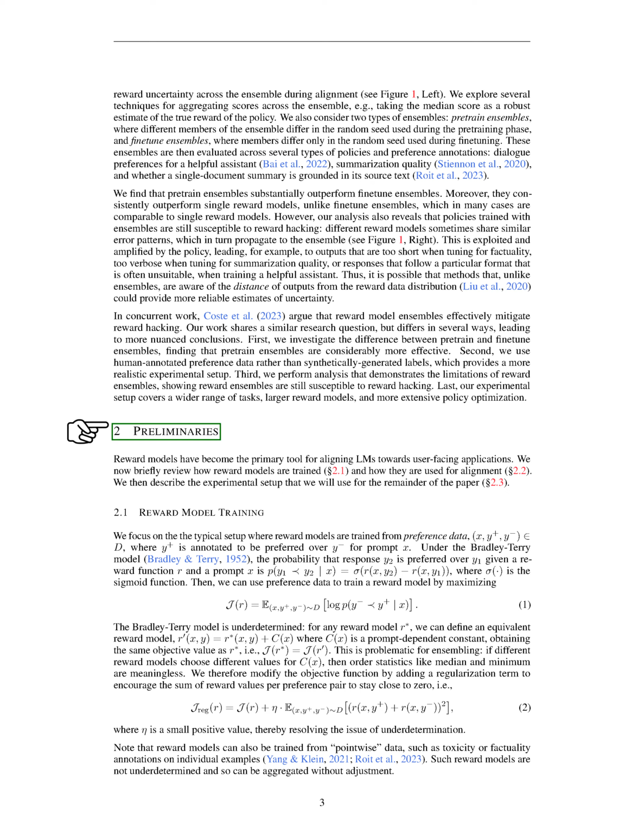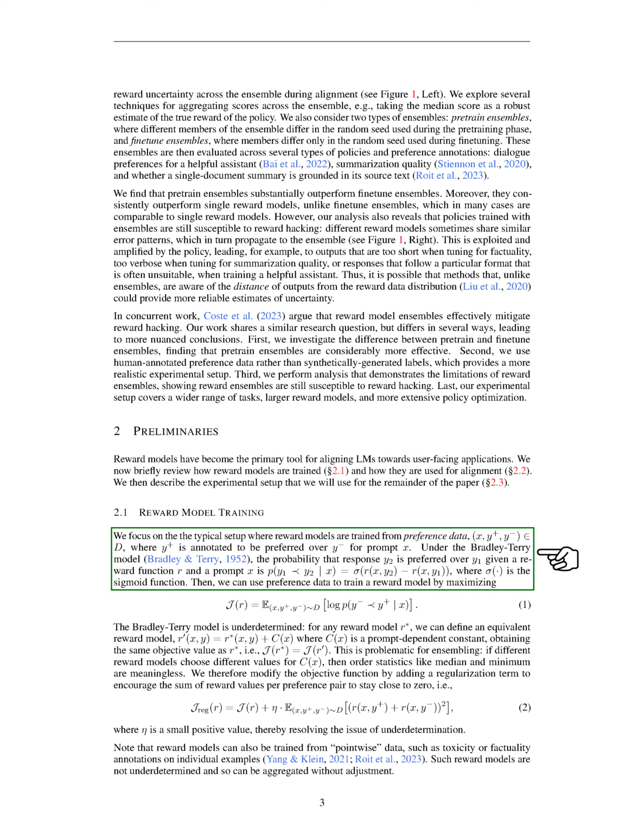Section: Preliminaries. Let's start by discussing the basics. Reward models are a key tool for aligning language models, LMs, with user applications. We'll first look at how these models are trained and then how they're used for alignment. We'll also outline the experimental setup we'll be using for the rest of our discussion.